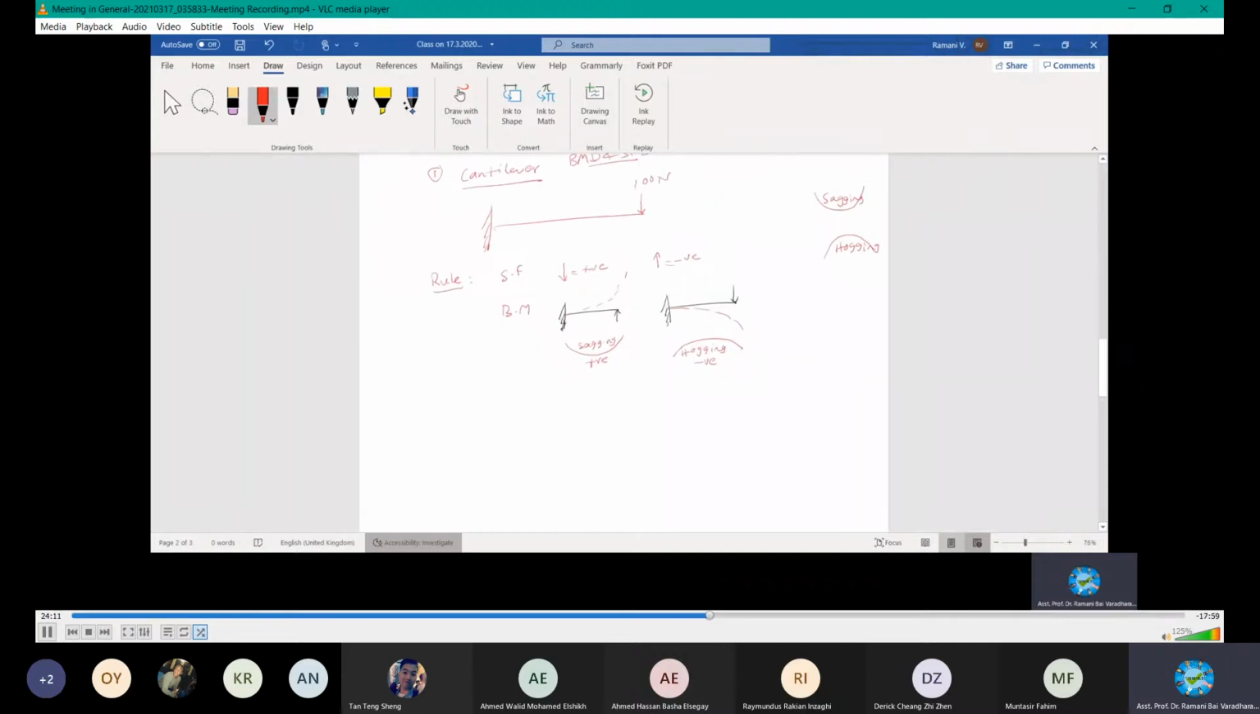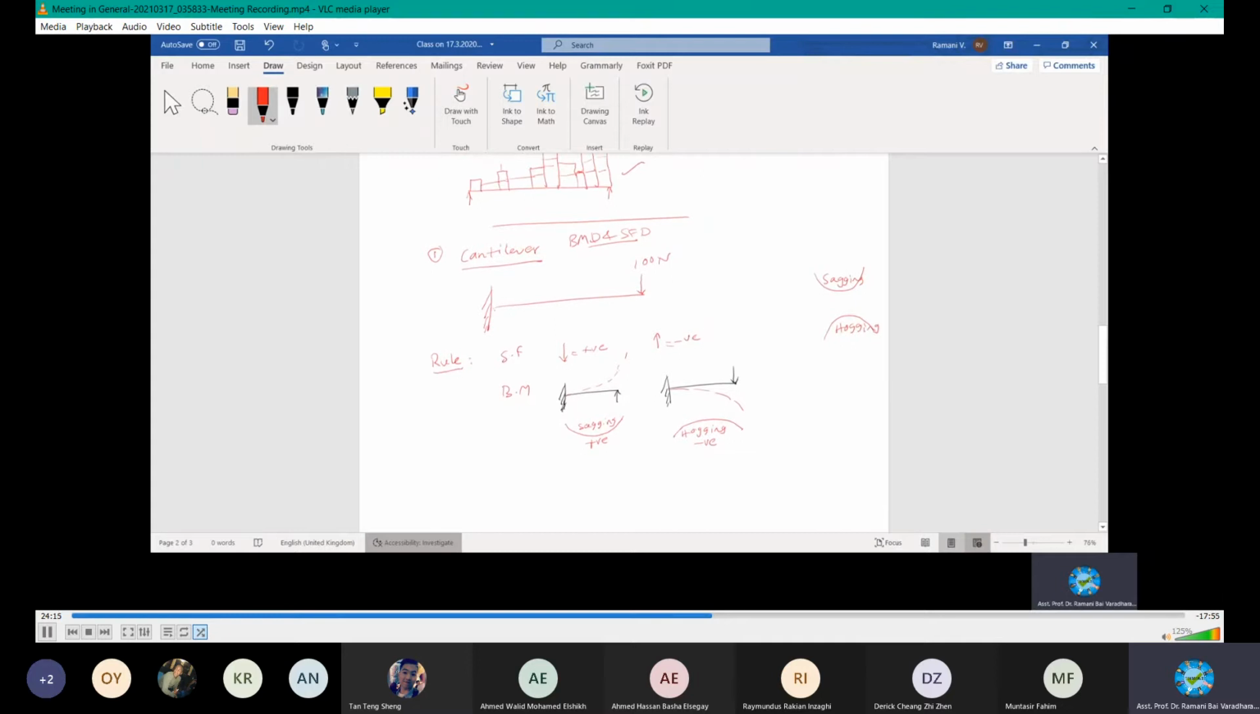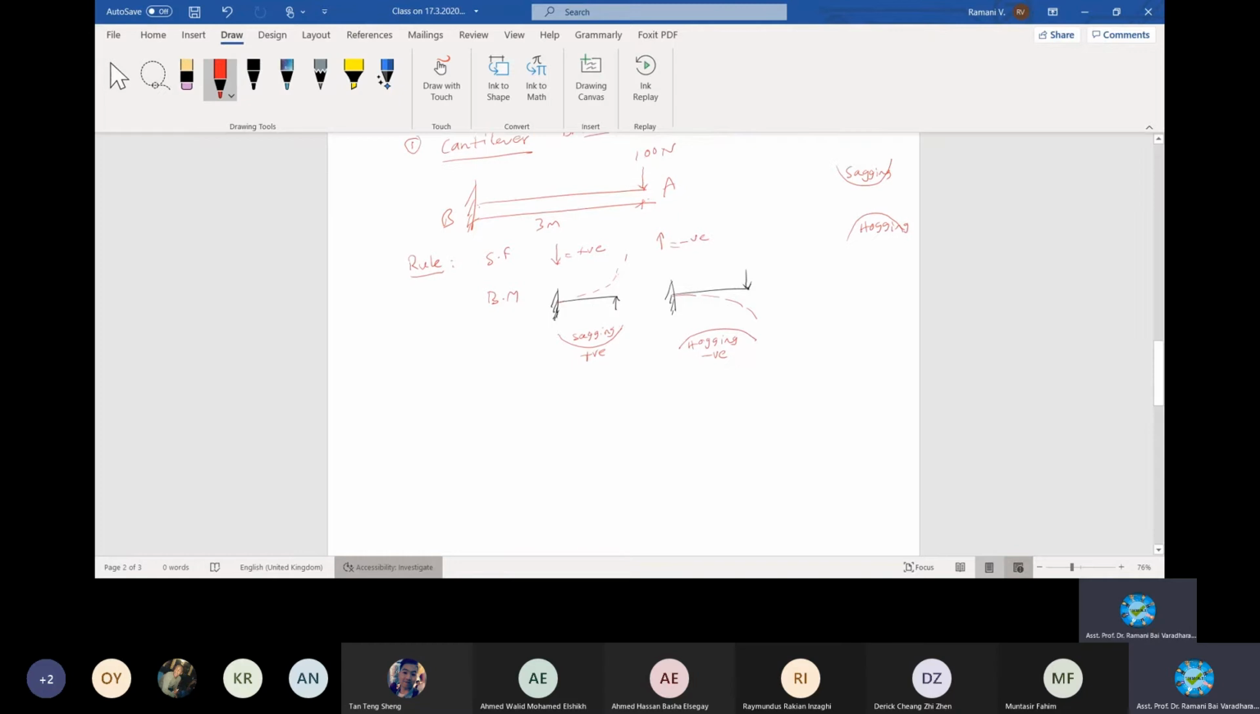Okay, let's go back to the question, which is giving 100 newtons, and the span is 3 meters. Given span is 3 meters. Take this end as B, this end as A. I use the same, easy for understanding. Then moving on, let's start the shear force diagram.